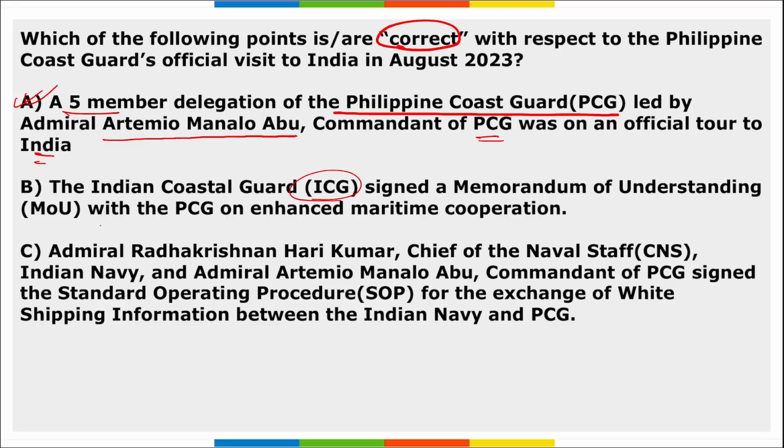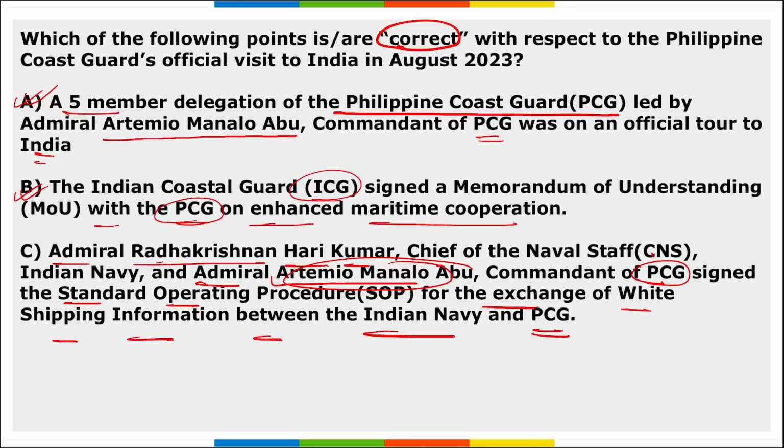B, ICG signed an MoU with PCG to enhance maritime cooperation. B is also correct. C, Admiral R. Hari Kumar, who is the Chief of the Naval Staff of the Indian Navy, and Admiral Artemio Manalo Abu, who is the Commandant of PCG, signed the standard operating procedure for the exchange of white shipping information between the Indian Navy and the Philippine Coast Guard. So is option C correct? Yes, option C is also rightly mentioned.